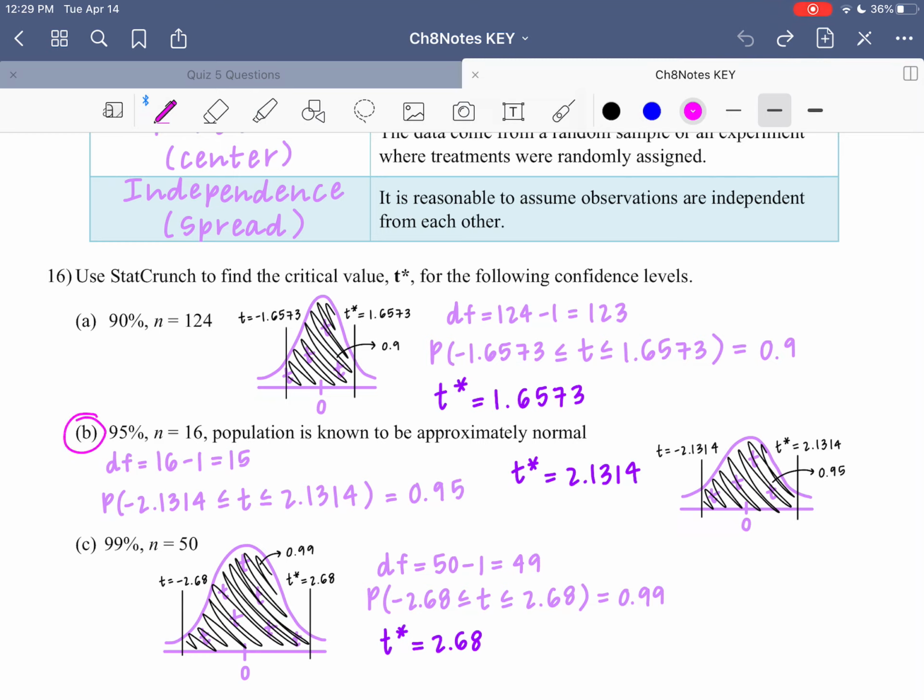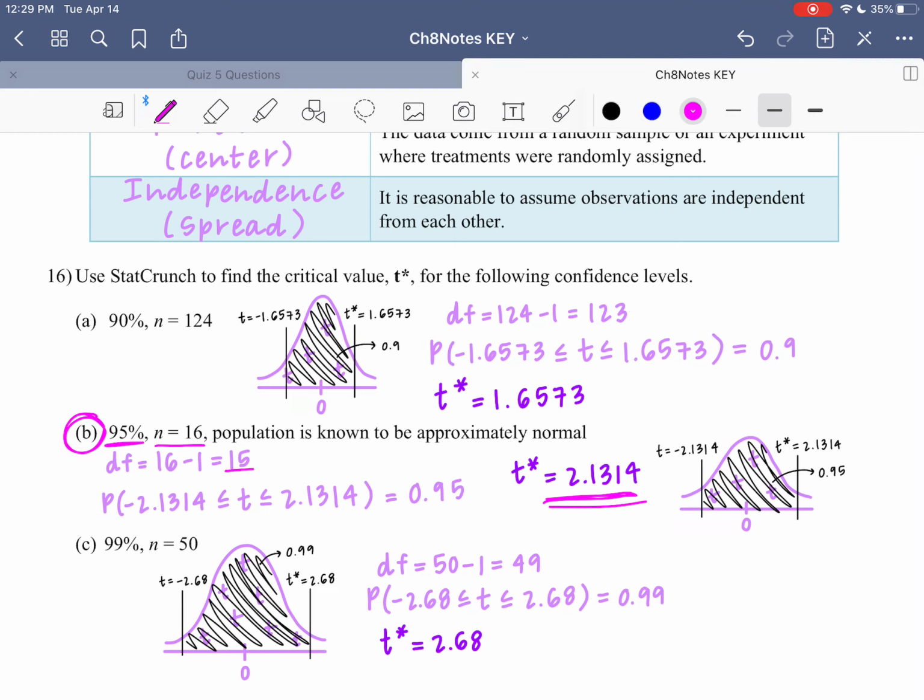Now notice here, Part B does ask us for a T-star critical value for 95% confidence, but this would not be the right one for us because in this example, our sample size is 16. Our sample size for our problem in this quiz is 9. So our degrees of freedom would be different. It would be 8 instead of 15.